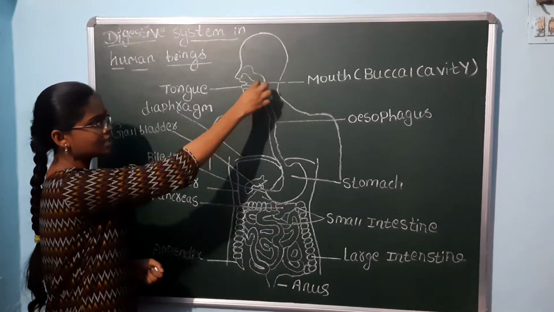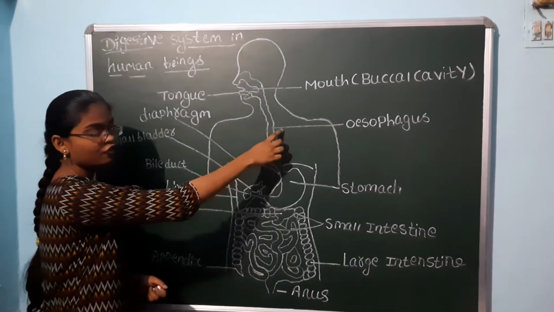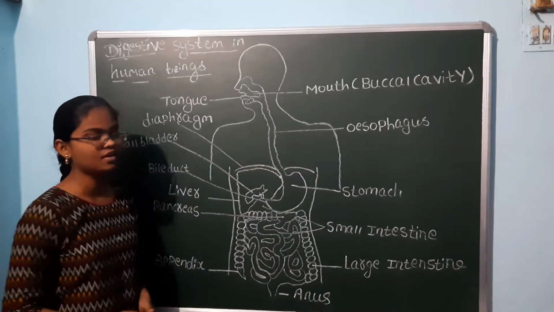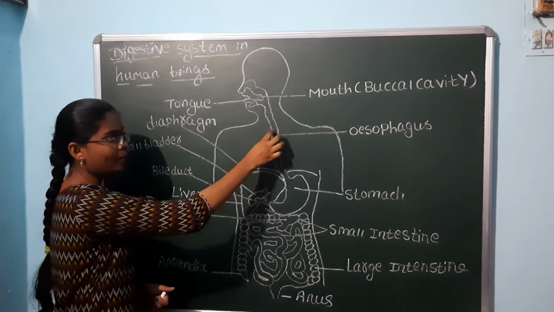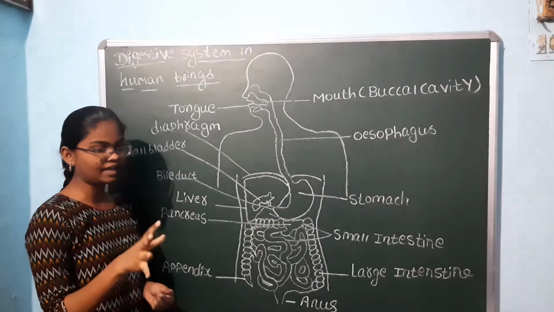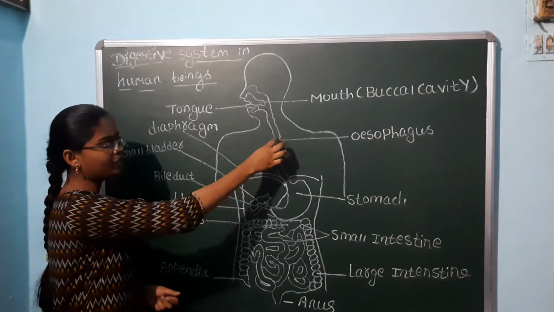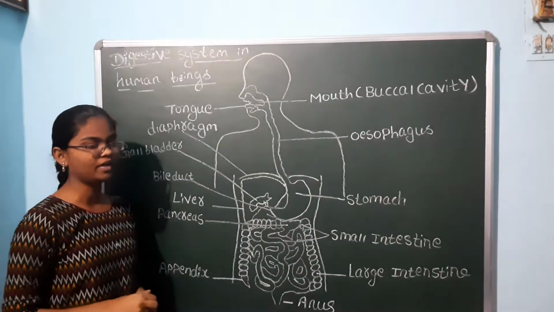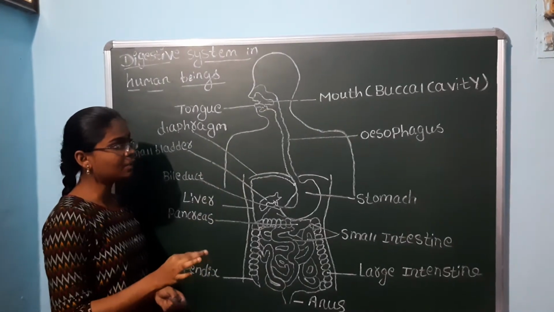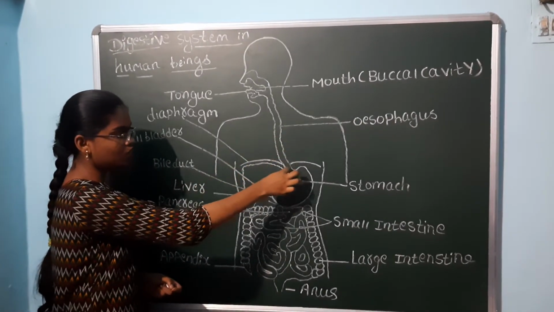Next, the food passes into the esophagus. Esophagus is also called the food pipe. The food pipe has a thin lining of muscles which contract and relax. That movement we call peristaltic movement. This happens in the gut also. This peristaltic movement helps the esophagus to pass the food into the stomach.